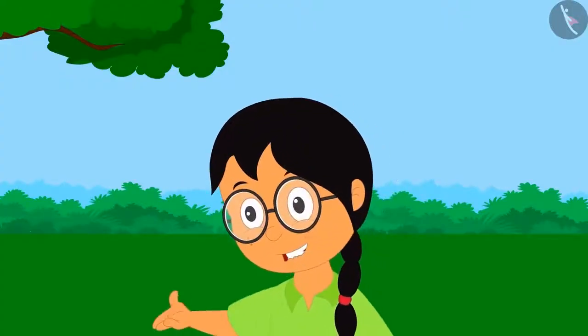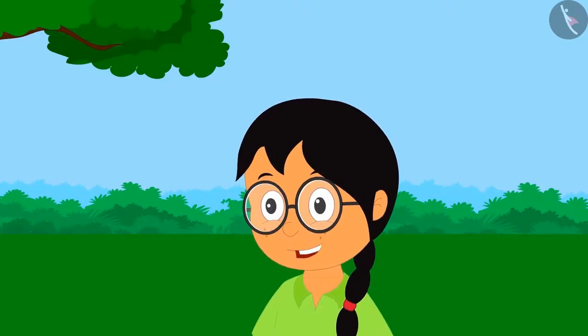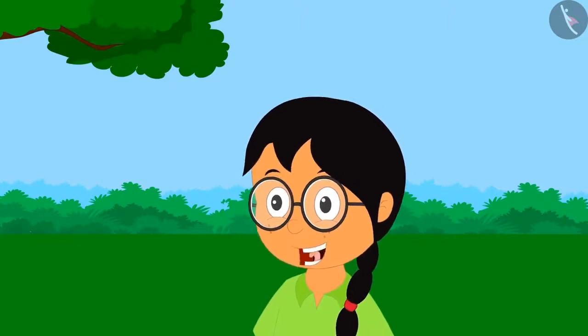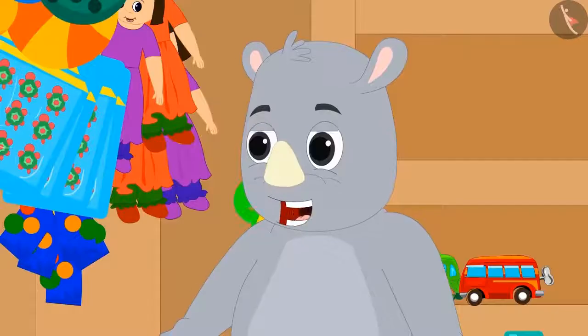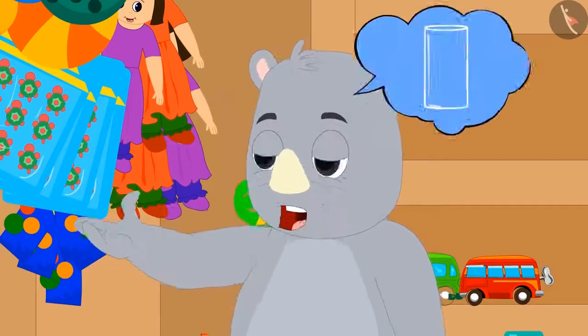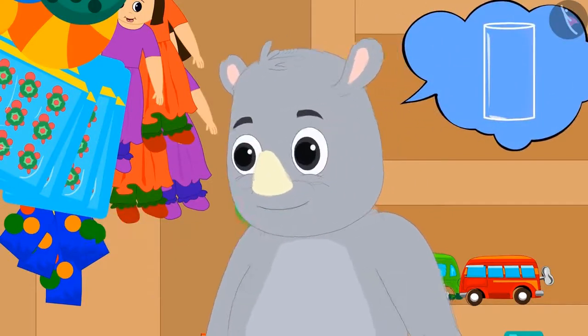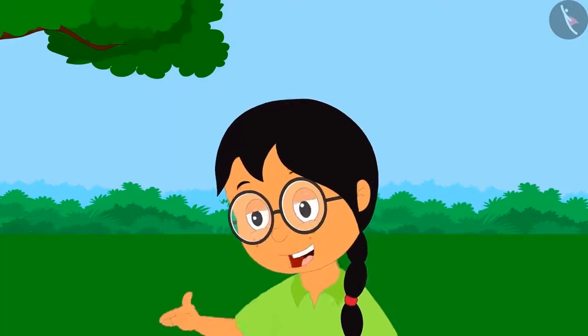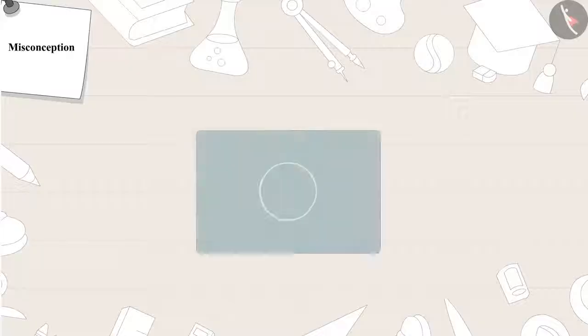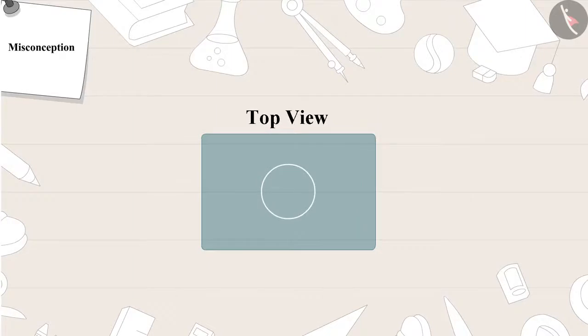"Can you tell me the name of one object which is a circle from the front view, top view and also side view?" "This is so easy. It is a tumbler." "This is a wrong answer, Gagguji. A glass is a circle only in top view.